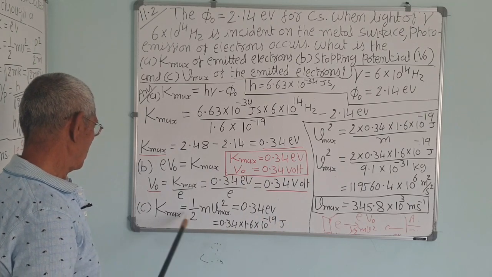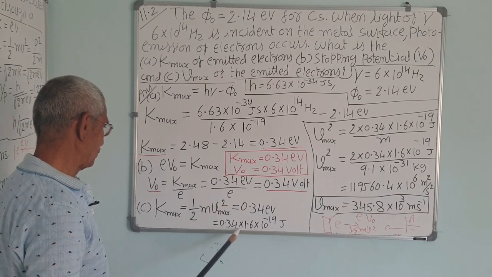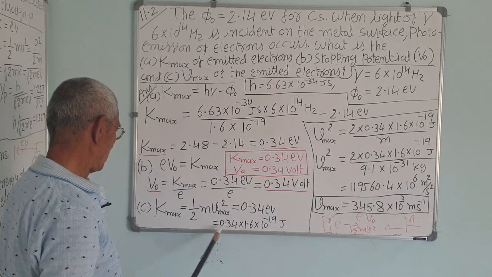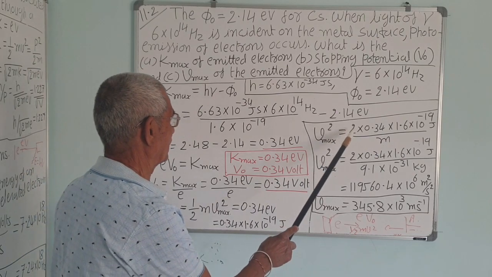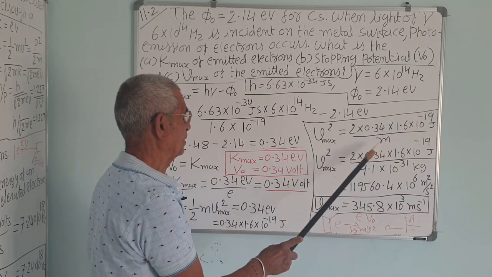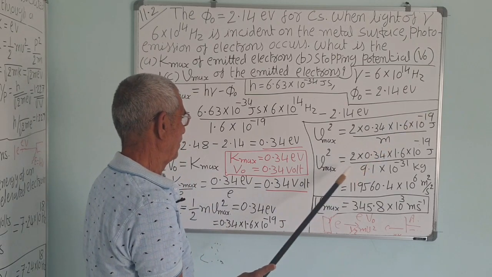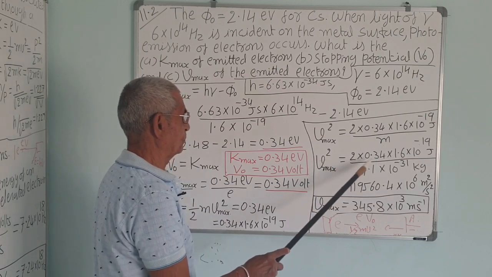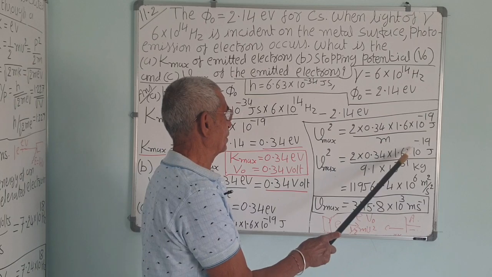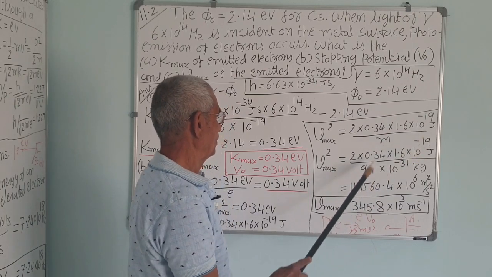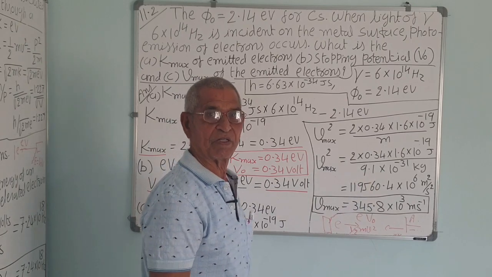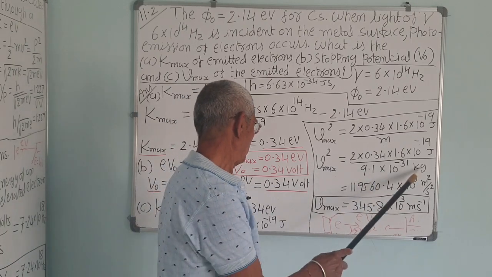So half m v square is equal to this. So v maximum square is 2 into 0.34 into 1.6 into 10 raised to minus 19 joules upon the mass of the electron, 9.11, or approximately 9.1 into 10 raised to minus 31 kilogram.